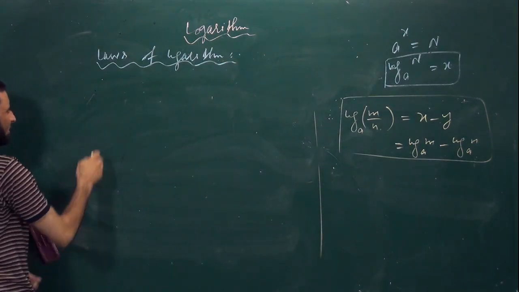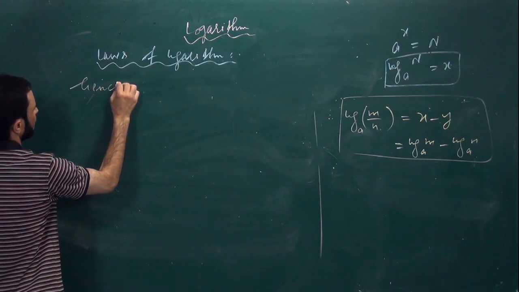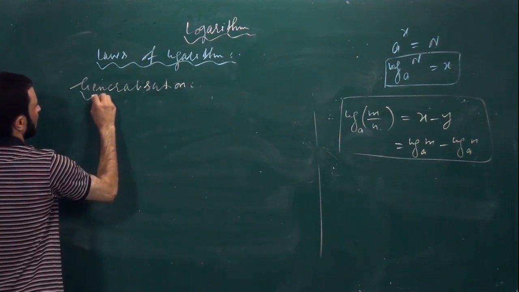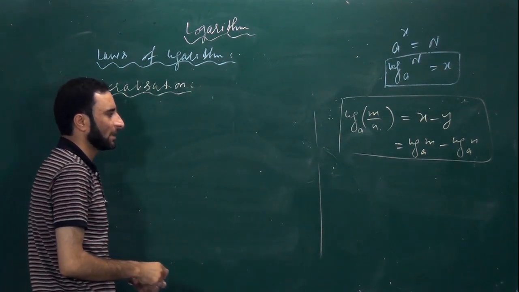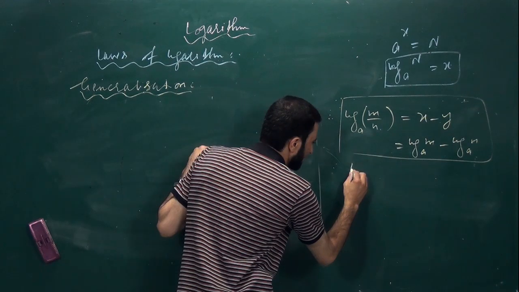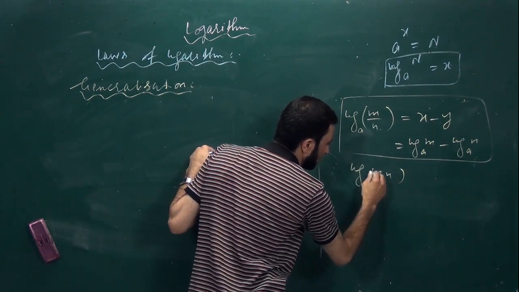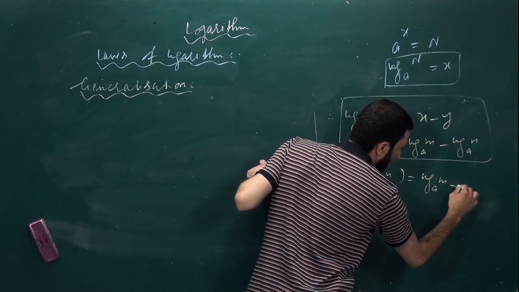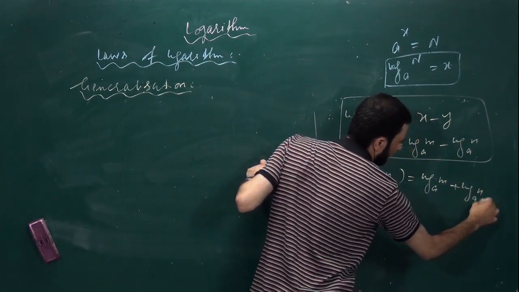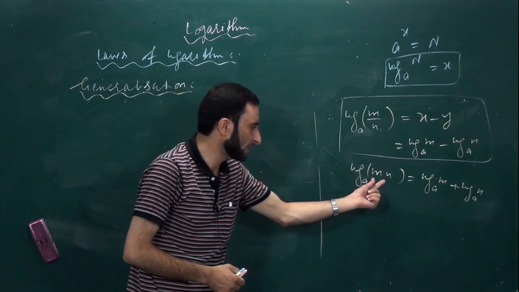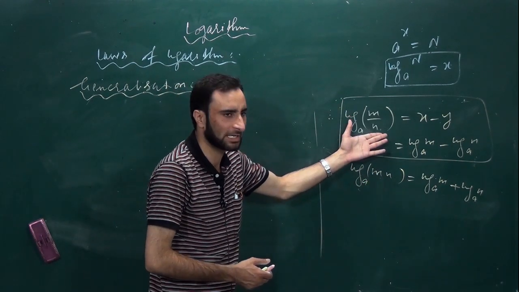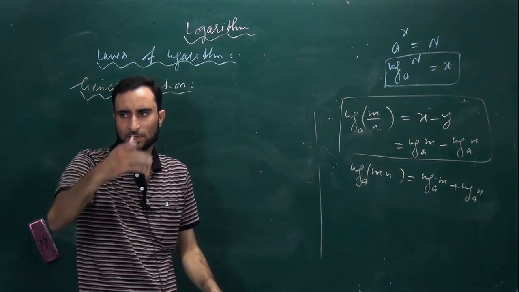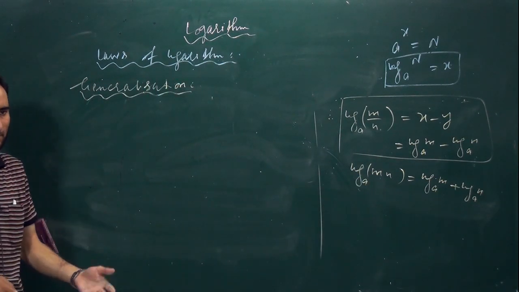How can we generalize it? So I will write generalization. Here you have the product law, log of mn to the base a is equal to log of m to the base a plus log of n to the base a. You had only two numbers here, and here also only two numbers, but we can generalize the same two laws for a number of real numbers, rational numbers there.